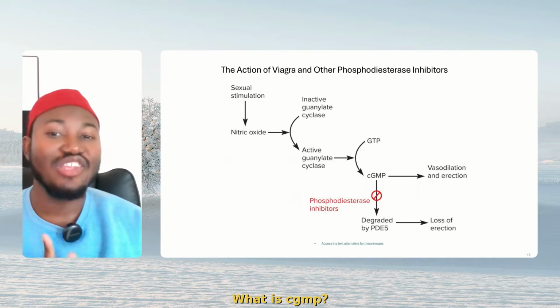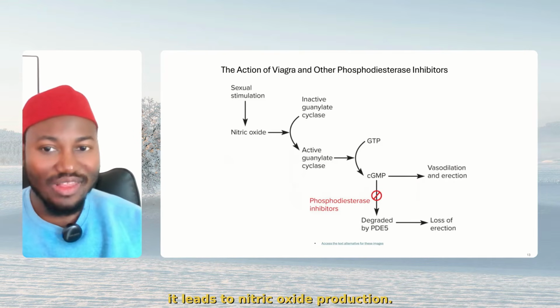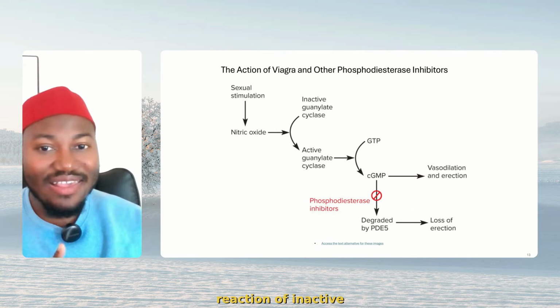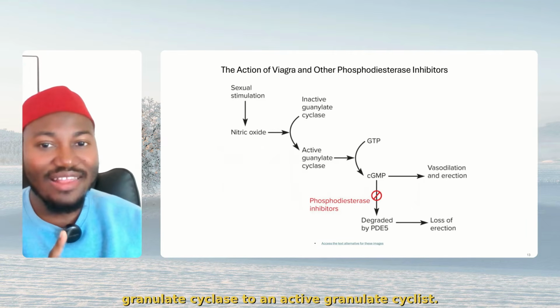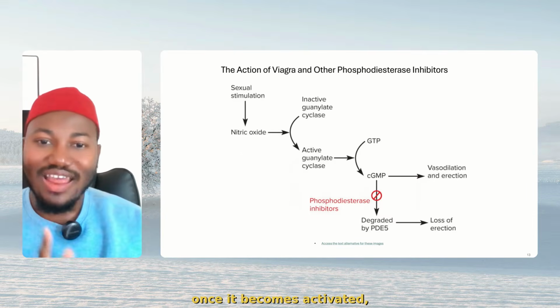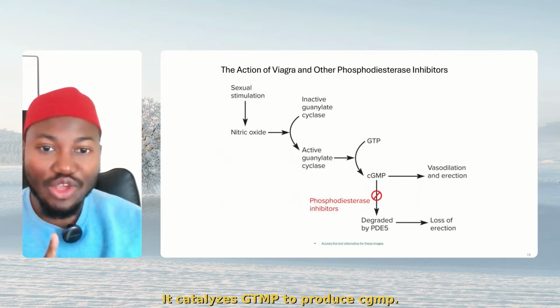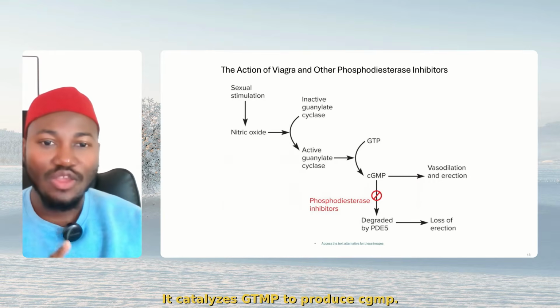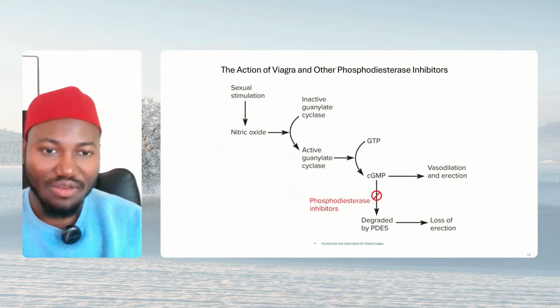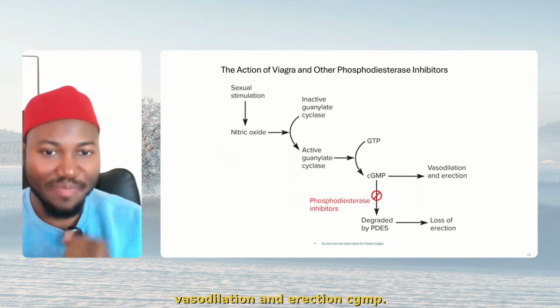What is cGMP? Now, when there is sexual stimulation, it leads to nitric oxide production. Nitric oxide catalyzes the reaction of inactive guanylate cyclase to an active guanylate cyclase. This guanylate cyclase, once it becomes activated, what does it do? It catalyzes GTP to produce cGMP. cGMP is what causes vasodilation and erection.